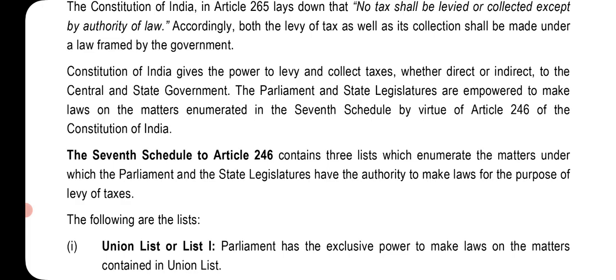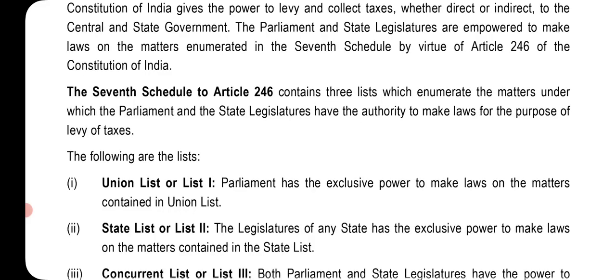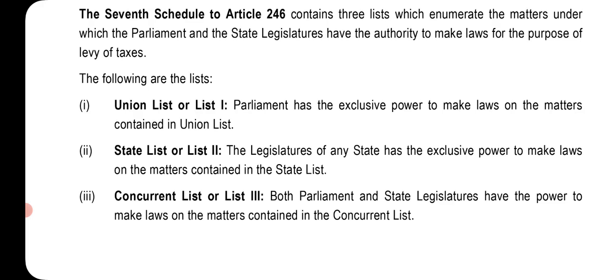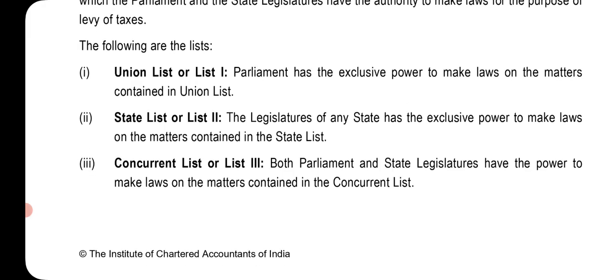Constitution of India gives the power to levy and collect taxes, whether direct or indirect, to the central government and state government. The Parliament and state legislatures are empowered to make laws on the matters enumerated in the 7th schedule by virtue of Article 246 of the Constitution of India. The 7th schedule to Article 246 contains 3 lists which enumerate the matters under which the Parliament and the state legislatures have the authority to make laws for the purpose of levies of taxes.